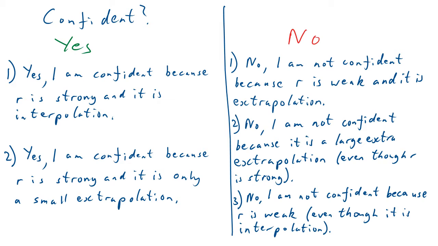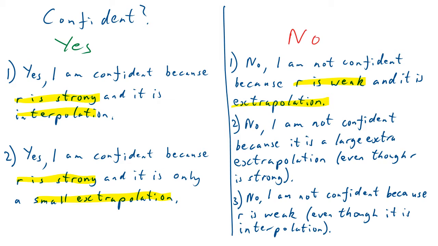If you're confident, you can say yes, I'm confident because R is strong. So you say R is strong and it's interpolation. So that's two yeses there. But if R is strong and it's only a small extrapolation, you can say yes, I am pretty confident as well. And normally the situation when you're not confident is if you've got R is weak and you're extrapolating, that's not a good situation. Prediction could be all over the place.